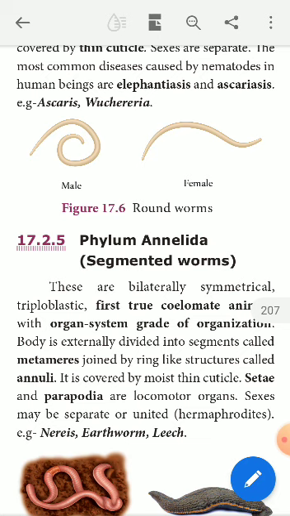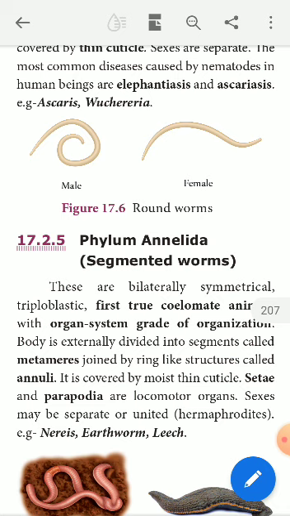Dear boys, here there are three important characteristic features of annelids. One is that annelids are coelomates. They have a true coelom. That is, the fluid filled cavity originates from the mesoderm. This mesoderm is found in between ectoderm and endoderm.